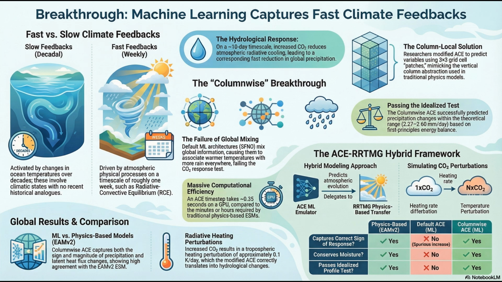If you freeze the pre-trained SFNO backbone, which handles the prognostic state evolution, and only train the column local network to diagnose the precipitation, you get a severely muted response to the CO2 forcing. It fails to capture the true magnitude of the fast feedback. But why? Why does freezing the prognostic backbone break moisture conservation mathematically? I mean, if the backbone already knows how to advect moisture and predict the weather perfectly well, why does freezing it ruin the climate response?